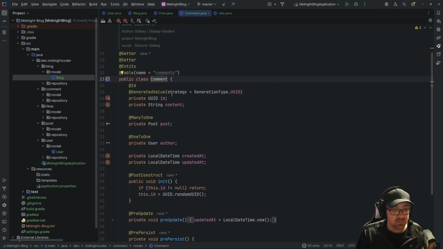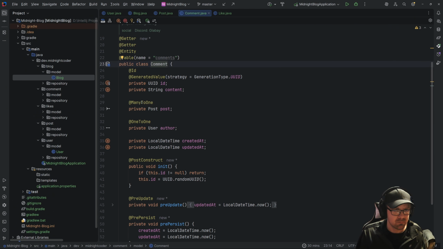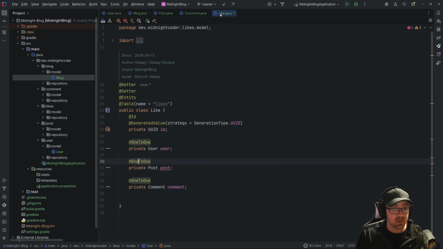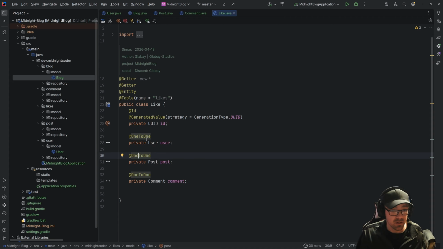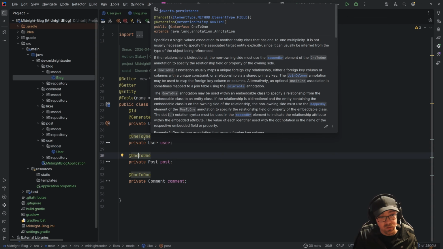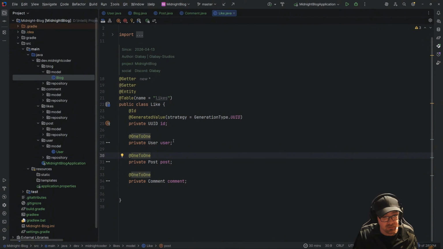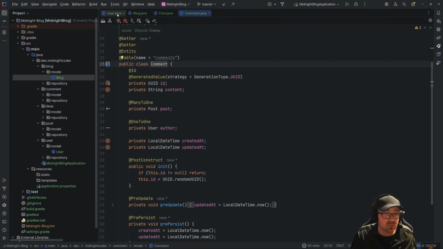Comments, well, many comments can belong to one post, and one comment has one author. Whereas likes, a like can have one-to-one for the user, so somebody, and they're liking something. It's either a post that they like or a comment that they like. One or the other. Very simple structure.